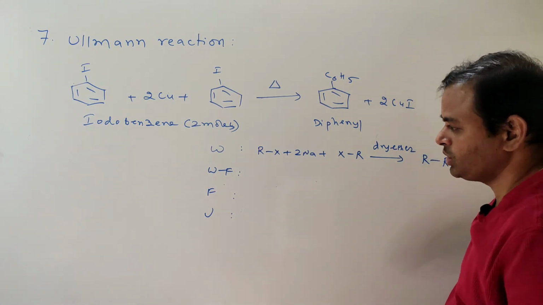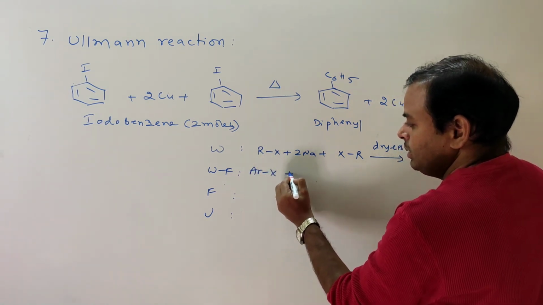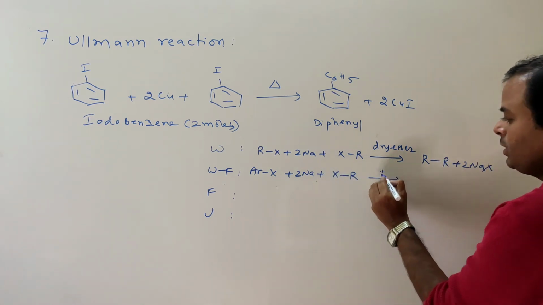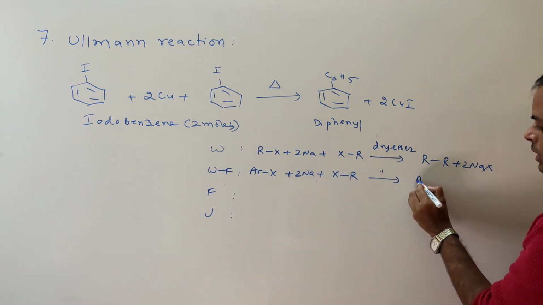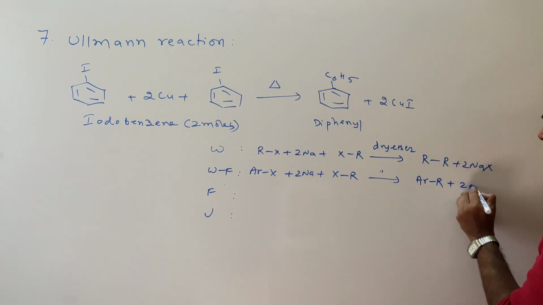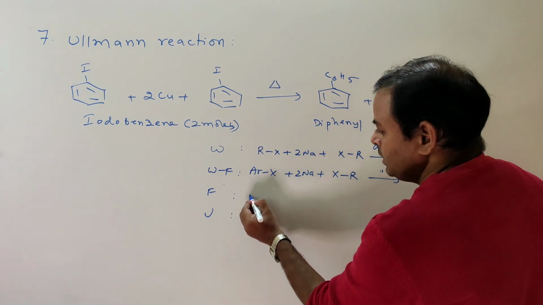What is the Wurtz-Fittig reaction? Aryl halide, sodium metal, alkyl halide, dry ether gives ArR plus 2NaX, that is the Wurtz-Fittig reaction.